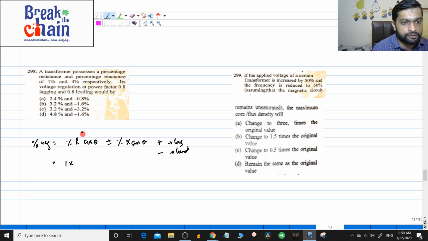So 1 into 0.8 plus 4 into percentage reactance. Don't put 0.04, because you want it in percentage, so multiplied by 100 itself. So 4 into 0.8. So I think you will get 3.2%.